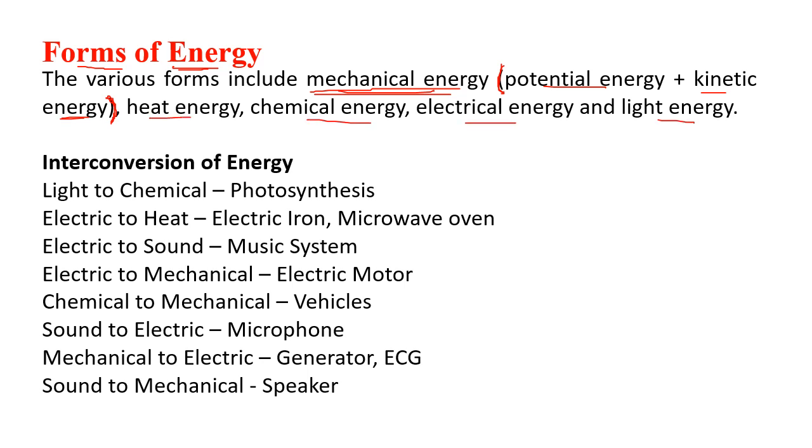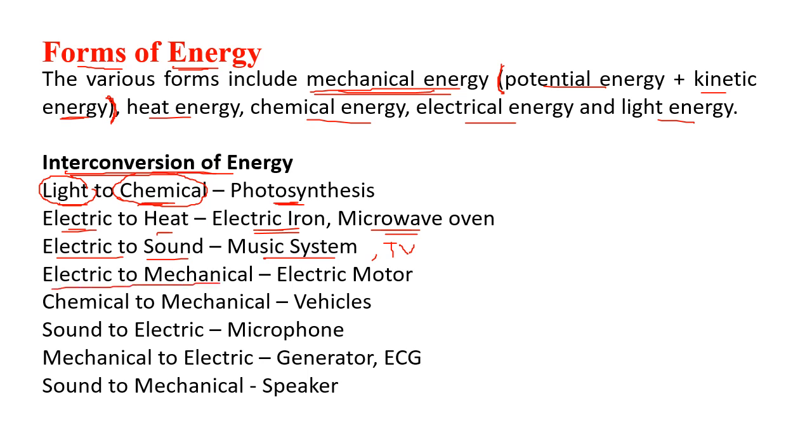So here I have given a few examples of the interconversion of energy. Some processes. So what is photosynthesis? Photosynthesis is converting light energy to chemical energy. The plants prepare the food, which is chemical energy, from the sunlight, which is light energy. In the same way, electric to heat is the electric iron to iron the clothes or the microwave oven. Electric to sound is the music system and also our TV.